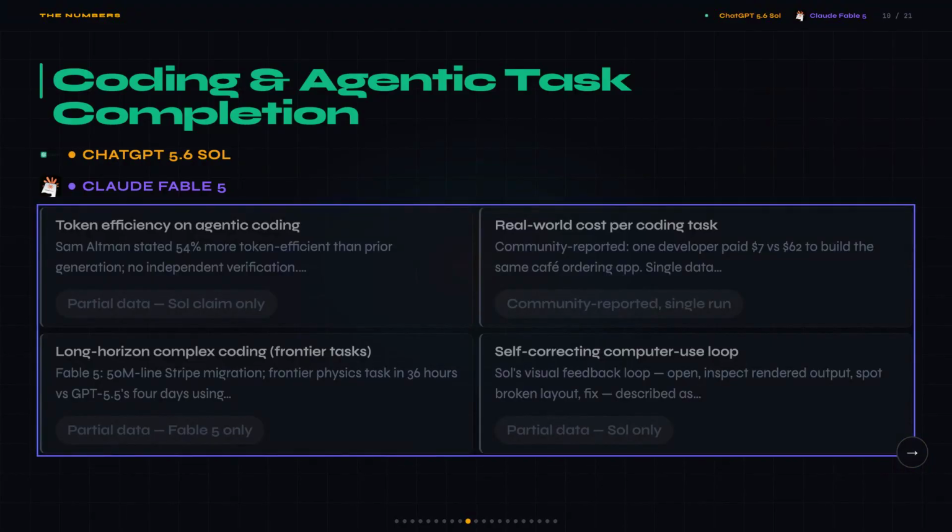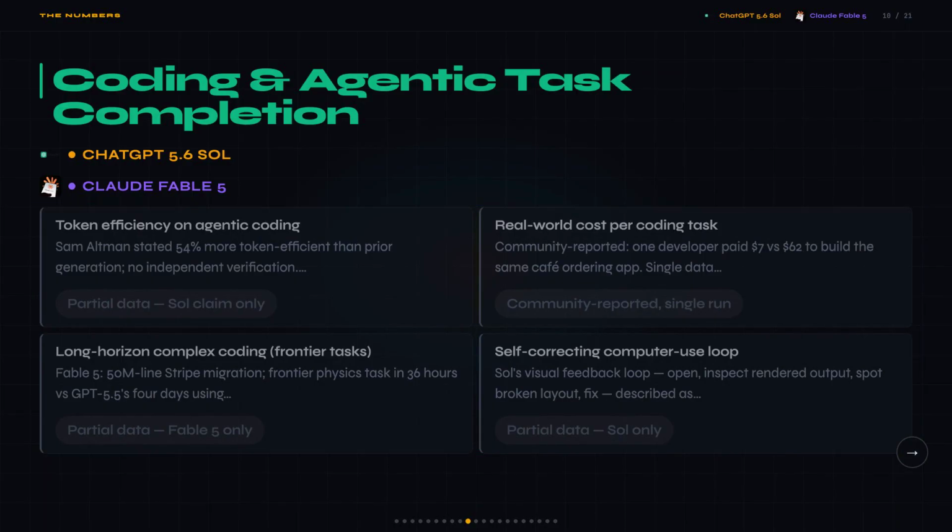Sol is way more token efficient. Sam Altman claimed 54% more efficient than the prior generation, and one community reported build came in at $7 for Sol versus $62 for Fable 5 on the same app. But Fable 5 handled a 50 million line Stripe codebase migration and finished the frontier physics task in 36 hours versus 4 days on GPT 5. These are genuinely different strengths.